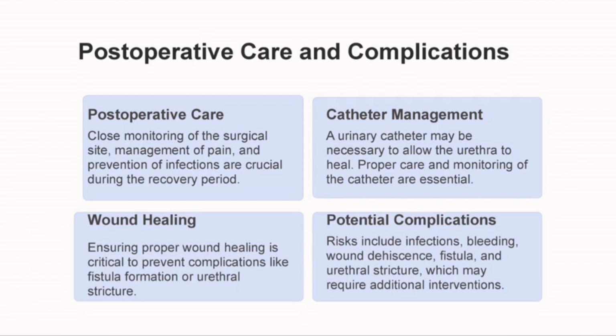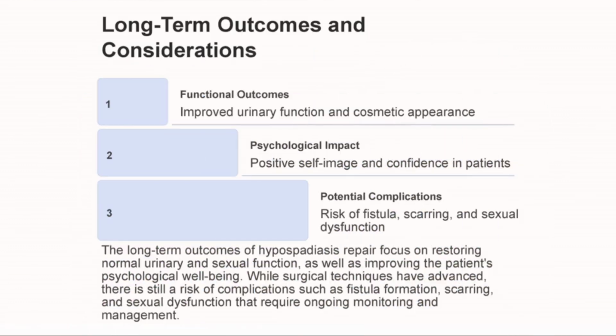Then the next part is long-term outcomes and considerations. Functional outcome means what we should observe after the operation: improved urinary function and cosmetic appearance. Urinary function will improve and gradually return to normal, and the appearance that was not well before will gradually become normal.